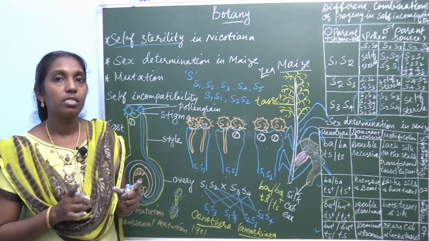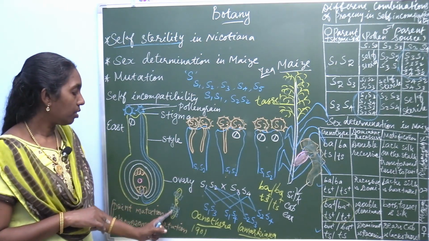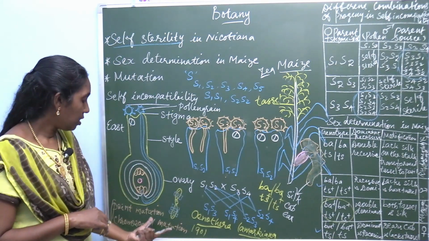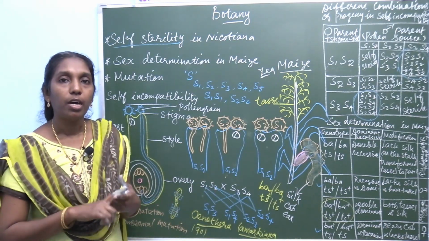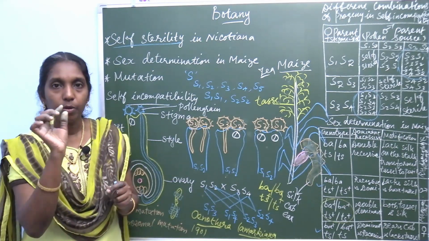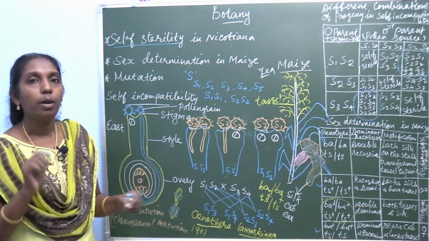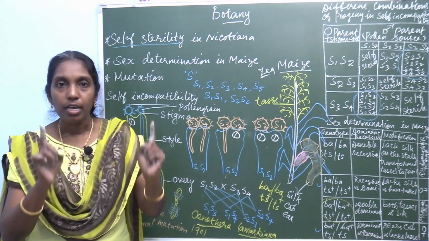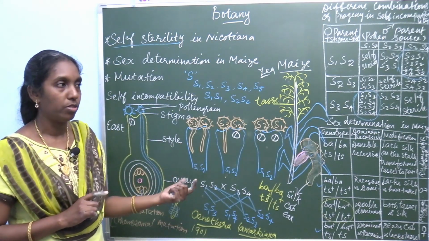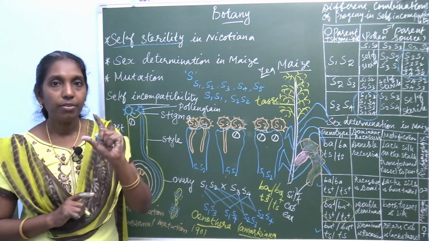So, first you should know what mutation is: a sudden change occurring in the nucleotide sequences of the chromosome. Within the chromosome, the genes are located at different loci. It is broadly classified into point mutation and chromosomal mutation. If any change occurs at a particular point, in a single nucleotide sequence, it is called point mutation. In chromosomal mutation, the structure or the number of the chromosome changes, because the number is constant, a definite set of chromosomes.